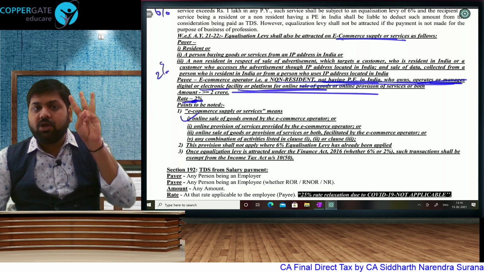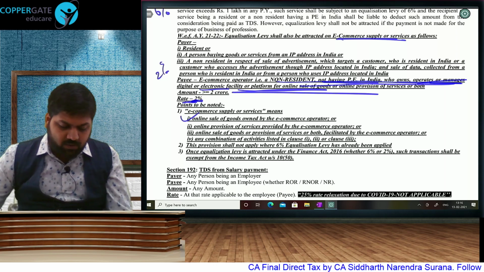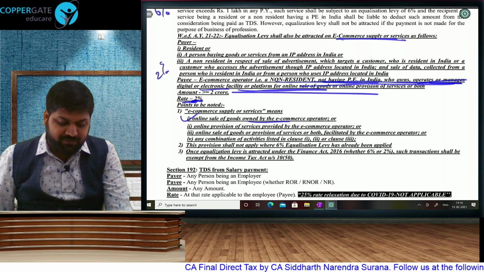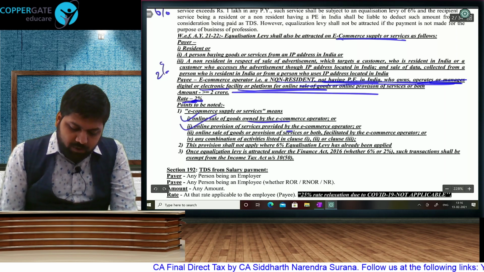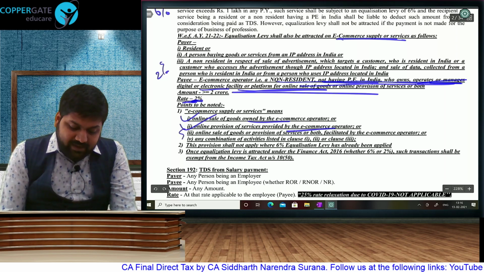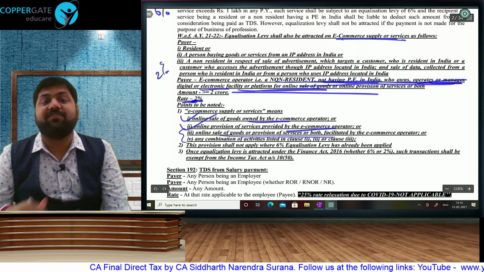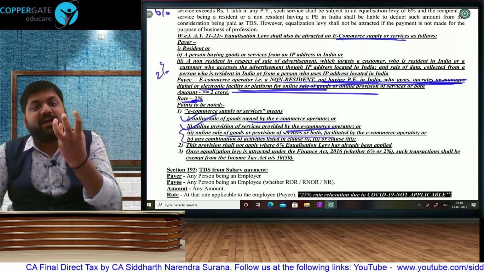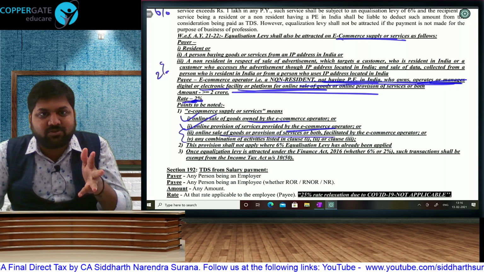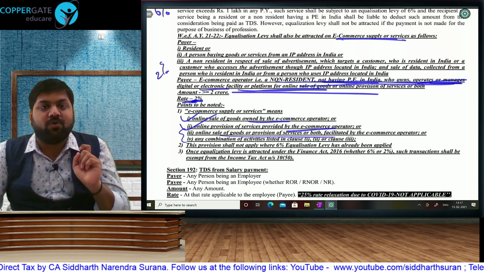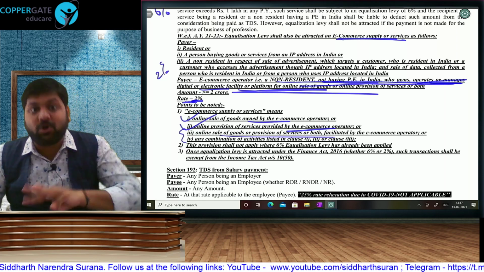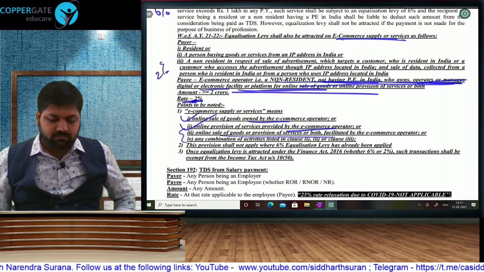Non-resident, no PE. E-commerce operator means he has a website. What is he doing? He is selling goods owned by himself. You can sell your own goods from your website. You can provide your own services, or you can act as a portal and sell goods or services belonging to others. Sometimes there are aggregators, a company like Amazon. That website is not selling any own goods. Amazon does not have own goods. It is selling goods belonging to others. So that e-commerce operator is selling own goods or own services or acting as an aggregator.